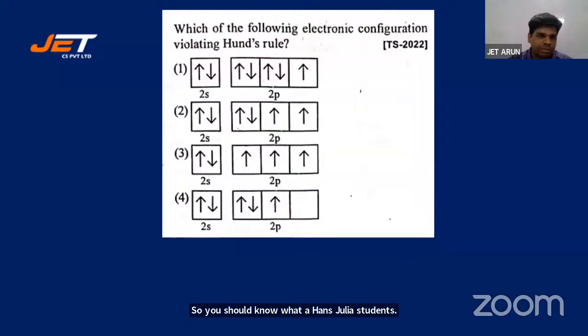Which of these violates Hund's rule? Look at which of the electron configurations is wrong, students, first of all. Okay, let's look at the key.